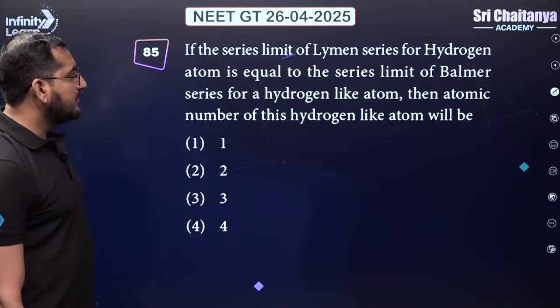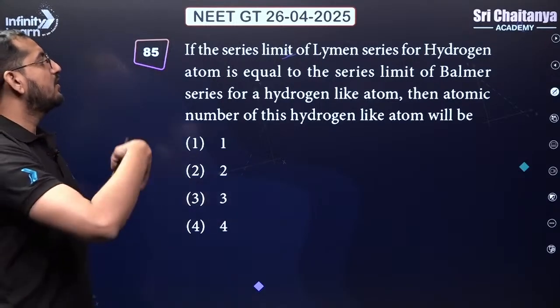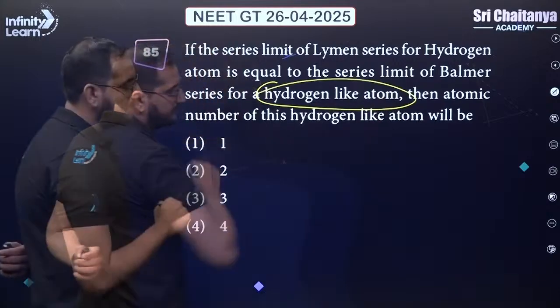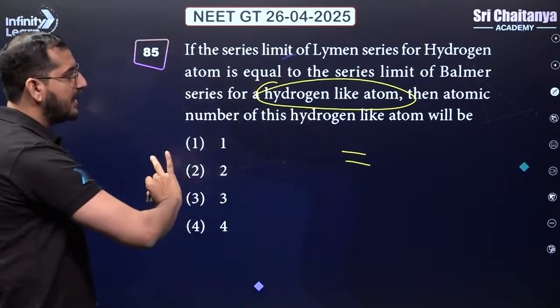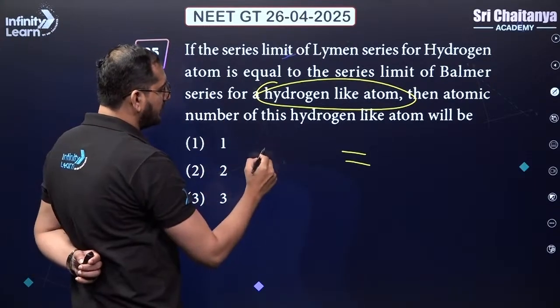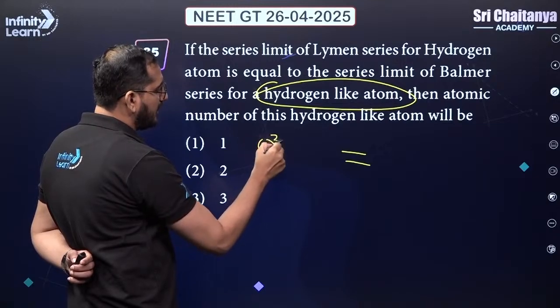If the series limit of Lyman series for hydrogen atom is equal to the series limit of Balmer series for a hydrogen-like atom. So first of all, equate them. On this side we have the 1 by lambda configuration for hydrogen. Here we are writing Z square, that is 1 square for hydrogen.